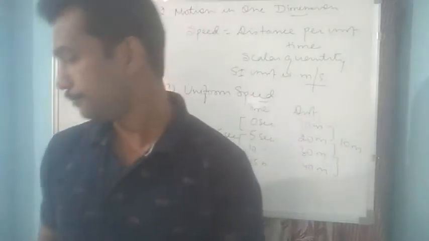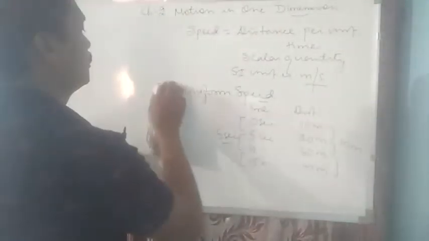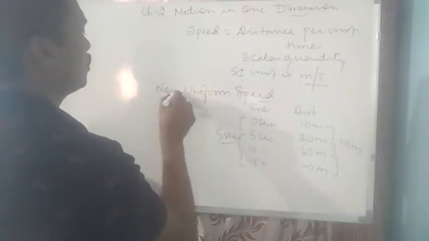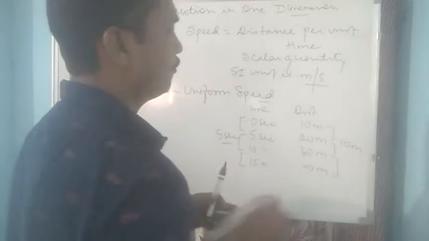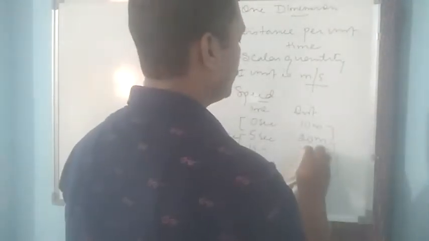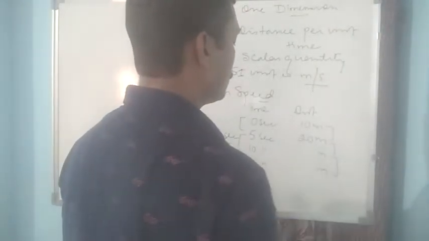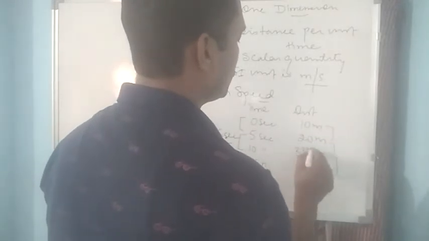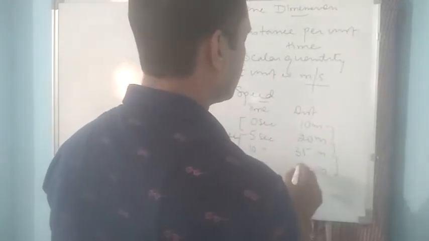For example, here itself I can show you the change. It is non-uniform speed, where the body, you can see, is not covering equal distance. Suppose 10, 20, then 35, and then suddenly it is 60.